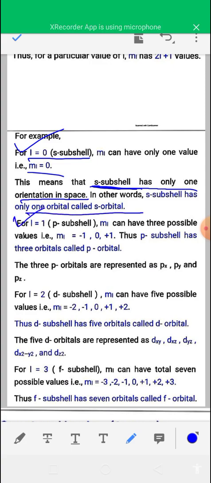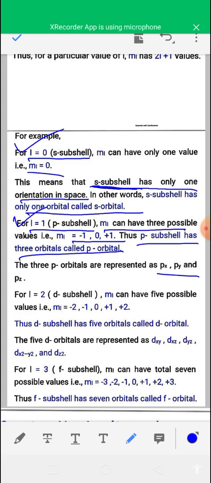When the value of l is 1, that is for the p subcell, ml is minus 1, 0, plus 1. So there are three possible values of ml, which means the p subcell has three orbitals: px, py and pz.